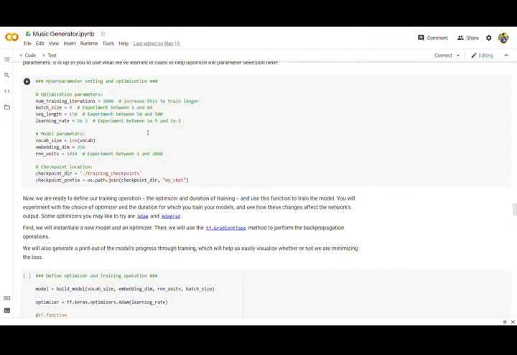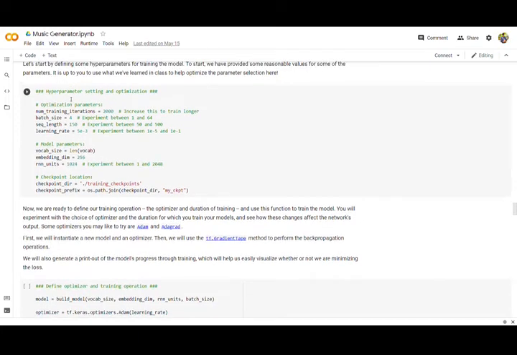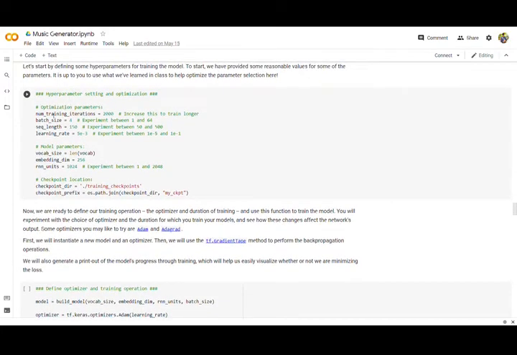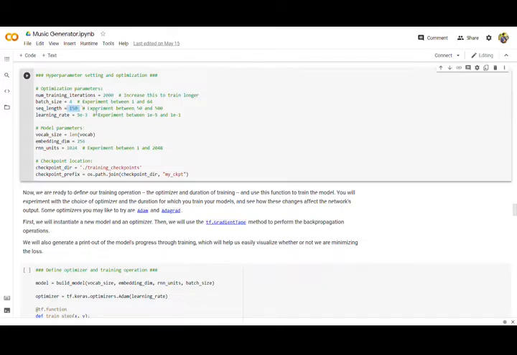Now we'll initialize our batch parameters. Hyperparameter tuning will be done in this particular set. So the number of iterations we are using is 2000, batch size is 4, sequence length is 150, experiment between 50 and 500. Sequence length determines the length of our music.